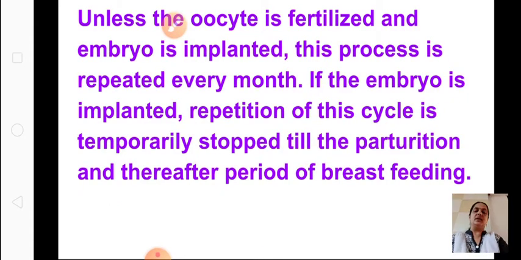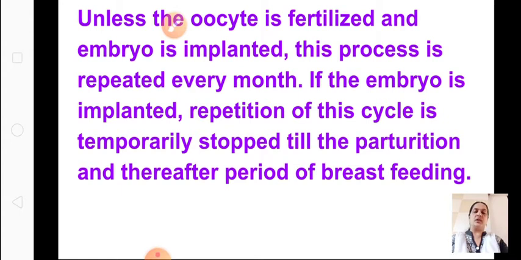During this period, unless the oocyte is fertilized and the embryo implanted, this process is repeated every month. Every month, in the middle of the cycle, around 13 to 14 days, there will again be ovulation. If the egg is fertilized with the sperm, menstruation will stop; otherwise it will continue in the next month. If the embryo is implanted, this cycle will stop temporarily till delivery, till parturition.